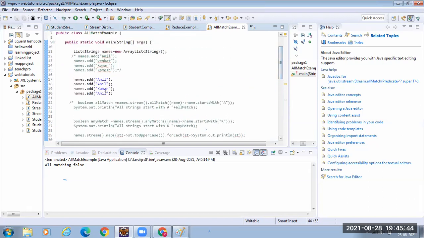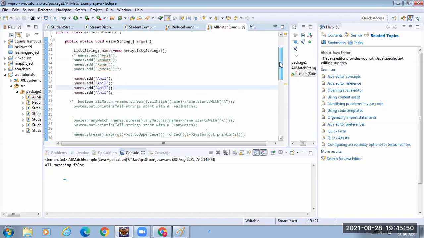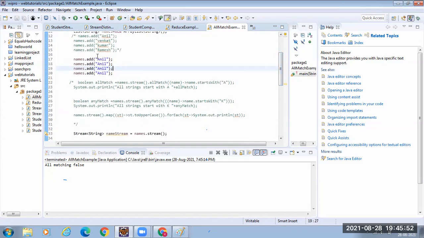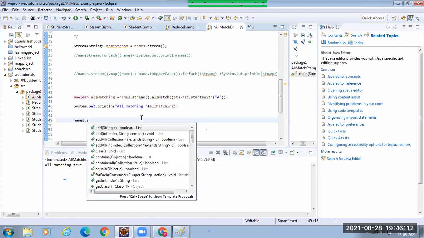Let us make this string also Anil. Then what happens? The allMatch recognizes, with the help of the predicate, that all the contents in my stream start with A. Clear? This is one method. Fine. You have several methods.